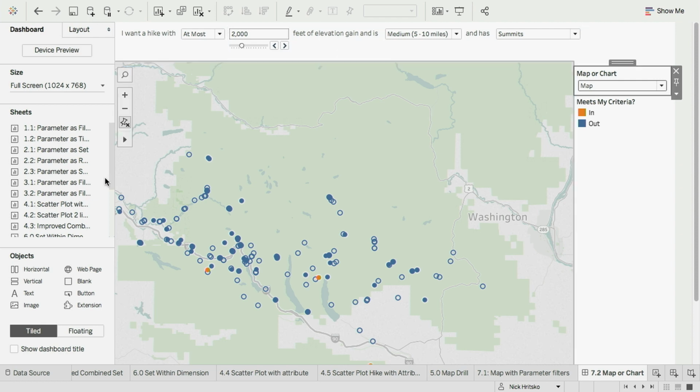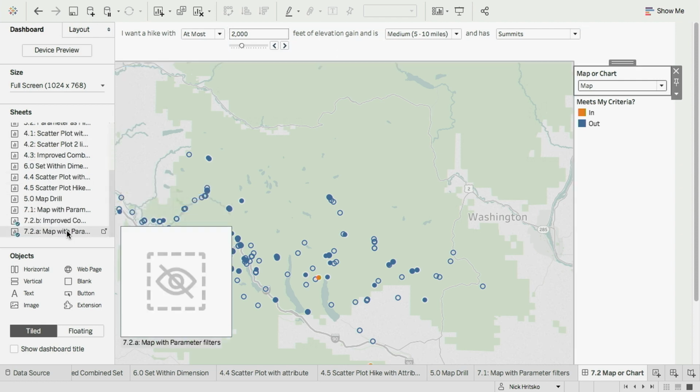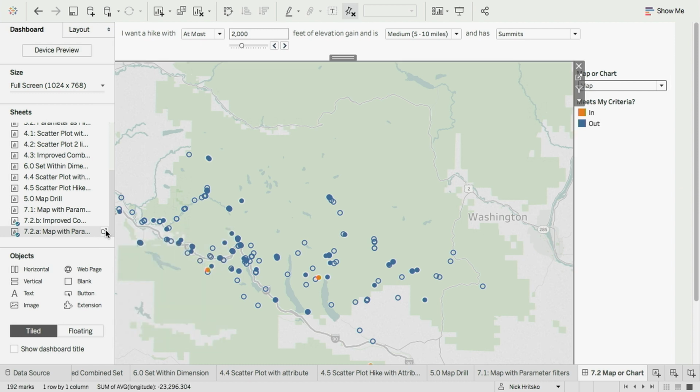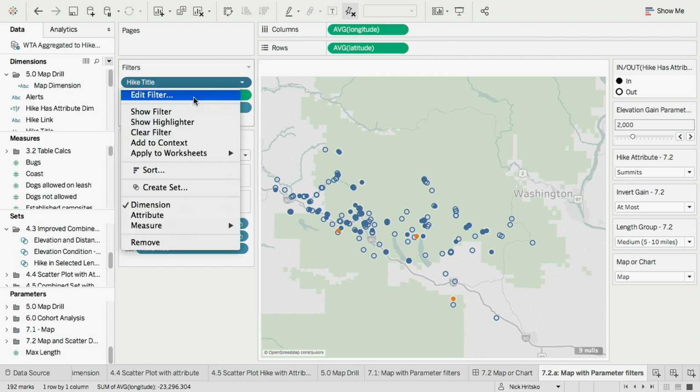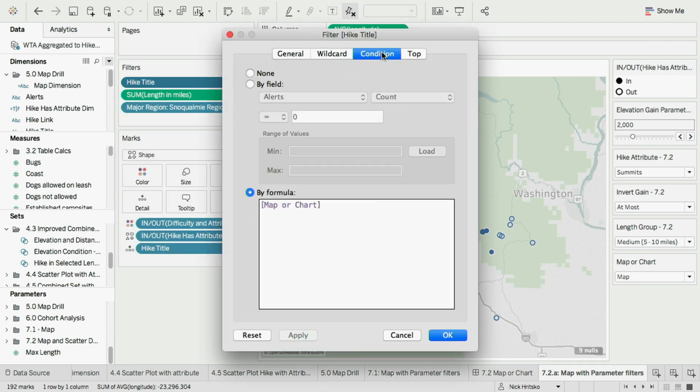So let's look at that map again, see what was going on there. I'm going to jump over to that sheet, and there's a really tricky filter on this sheet. It's on hike title, but the condition of the filter is just that parameter. It's just map or chart. So that is a Boolean parameter.